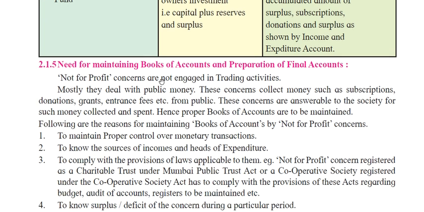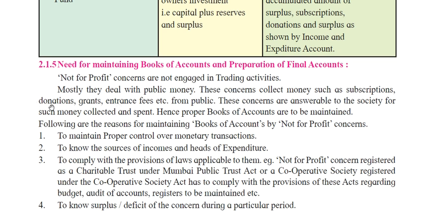Not for profit concerns are not engaged in trading activities. There is no buying and selling of goods and services happening in a not for profit organization. And mostly they deal with public money. These concerns collect money such as subscriptions, donations, grants, entrance fees, etc. from the public. If you go to a temple or an orphanage, you will find that a minimum amount of entrance fees will be there.